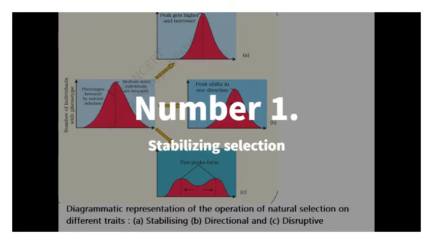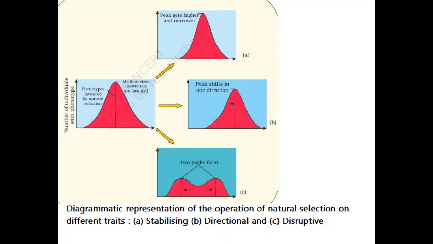Stabilizing selection, which is a type of natural selection in which the population mean stabilizes on a particular non-extreme trait value. This is thought to be the most common mechanism of action for natural selection because most traits do not appear to change drastically over time.